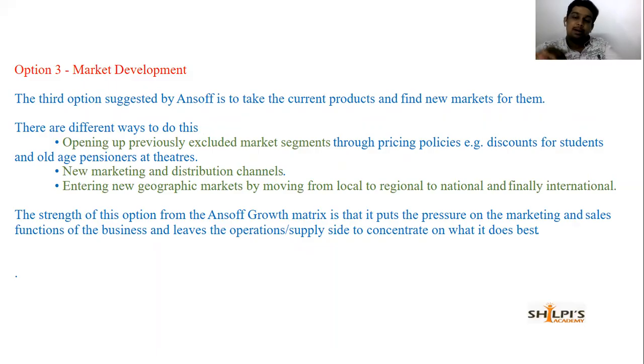Some of the market segments might have been avoided in the earlier time, right? That might be because of pricing policies or whatever it may be, but I should include those market segments into my business. Those are the ways to develop the market. I have given an example: opening up previously excluded market segments. How can I include, for example, a discount for students or a discount for this age group, so that the market will be enhanced, right? Automatically the market will be developed for my product. Existing products get developed, marketing gets developed. New marketing and distribution channels.